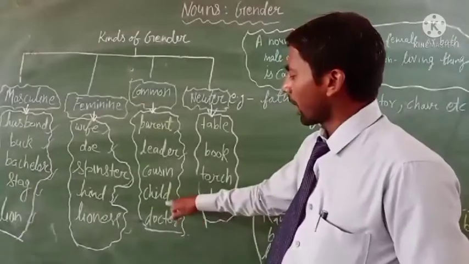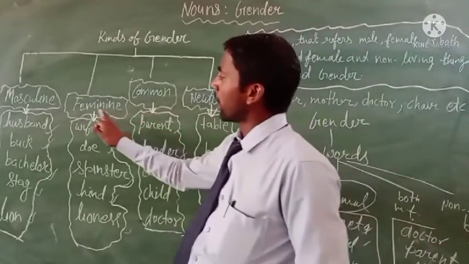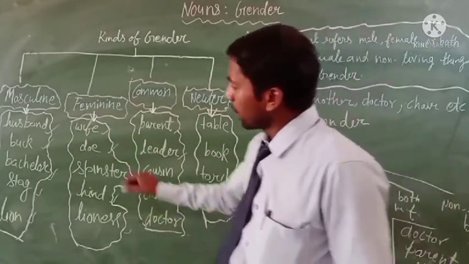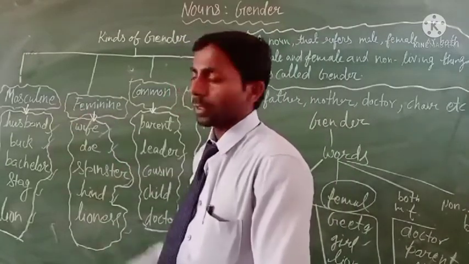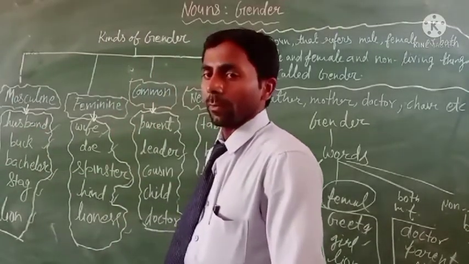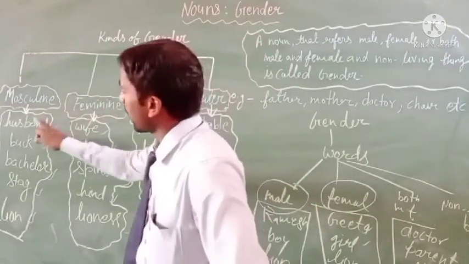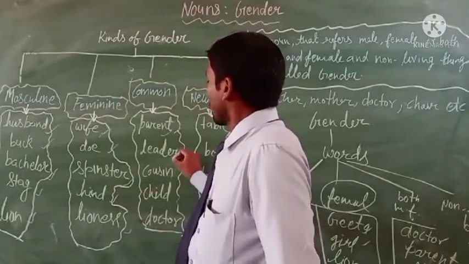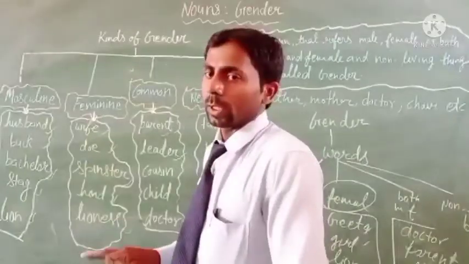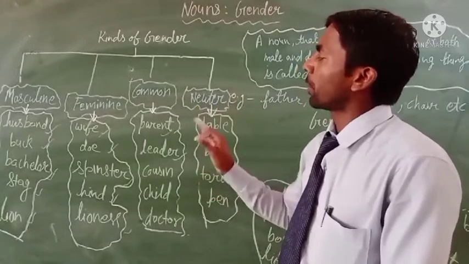And here the cousin, child, and doctor. All these words we can use for both male and female persons. So these words are known as common gender. Can we use the word wife for the masculine? No. Can we use the word husband for the feminine? No. Only the word parents is used for husband and wife both. We can use the word leader with boys and girls both. Clear? So this is the common gender, used for both male and female.